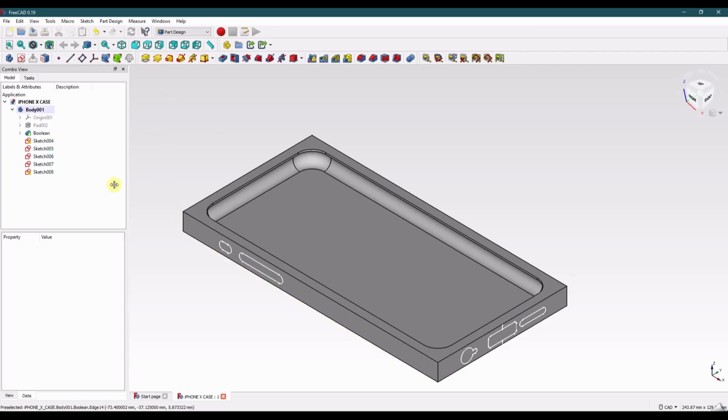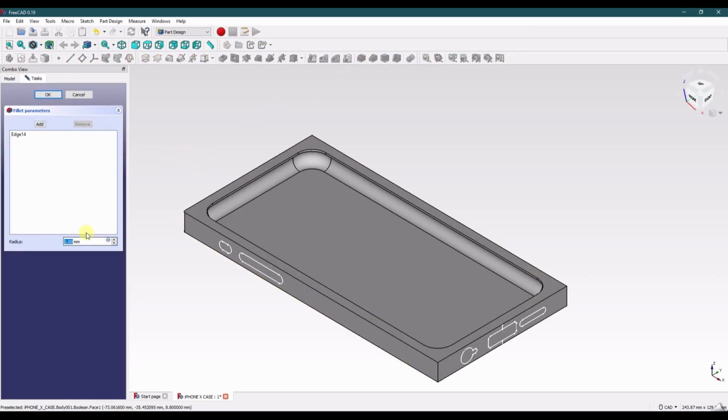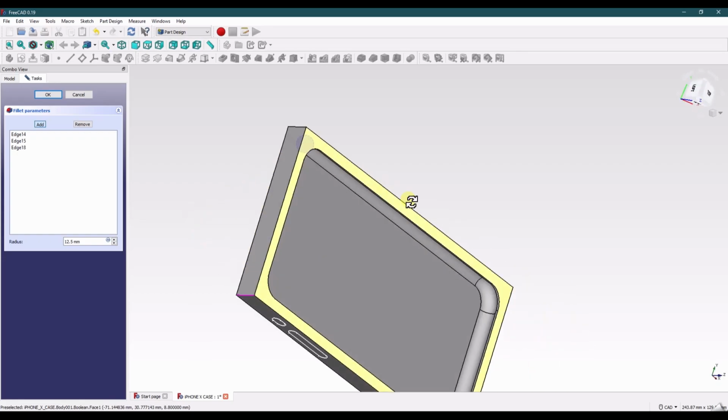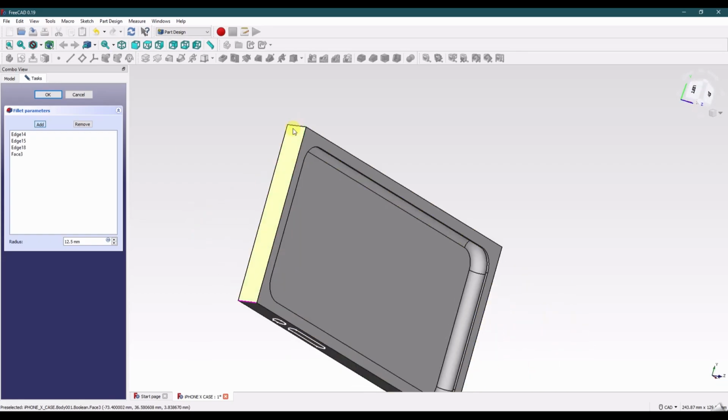Now all we need to do is cut those. Create our cut pockets. Before I do that, let me see what happens if I add that fillet back in, if that causes confusion or not.